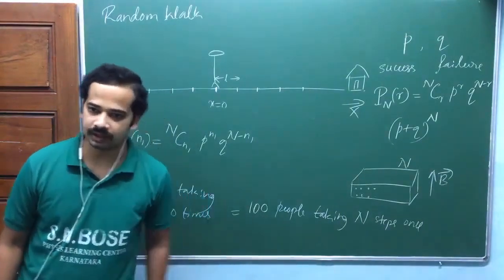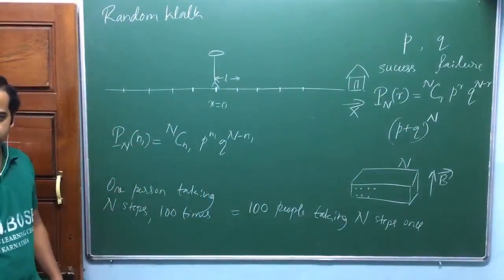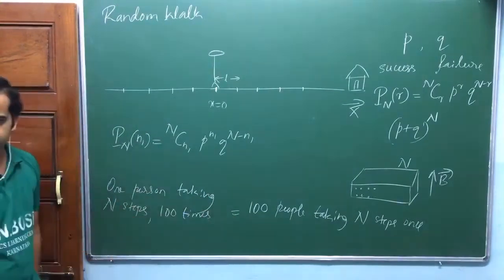Tossing one coin 100 times is the same as tossing 100 coins once, isn't it? To verify the probability, we can take this equality, am I right?